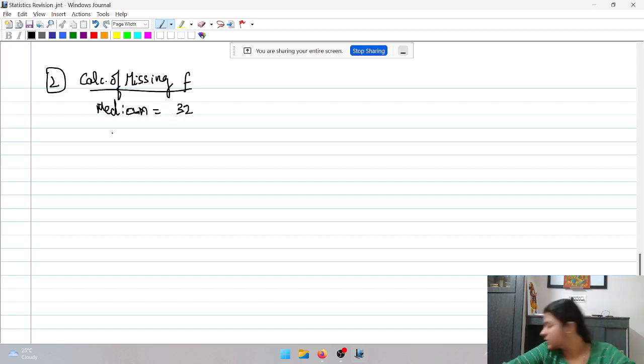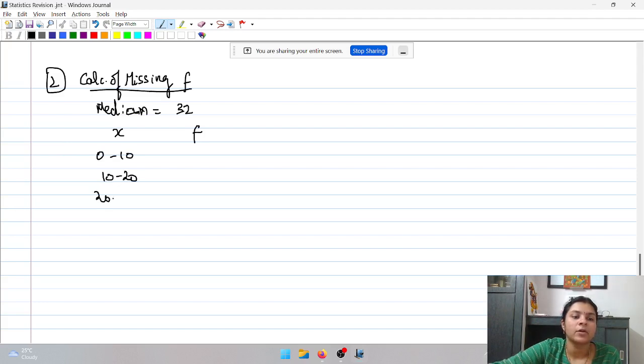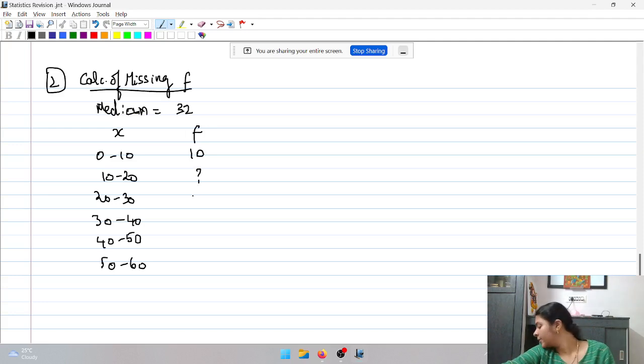The observations are given as 0 to 10, 10 to 20, 20 to 30, 30 to 40, 40 to 50 and 50 to 60. The frequencies are 10, 25, 30, question mark and 10.